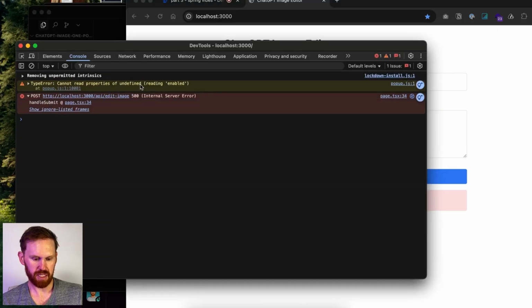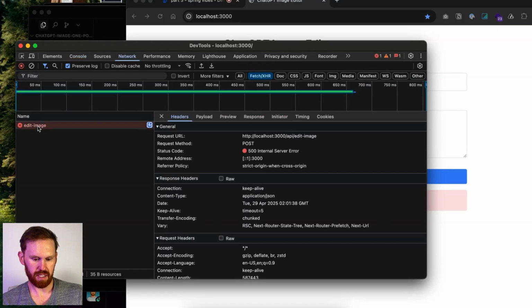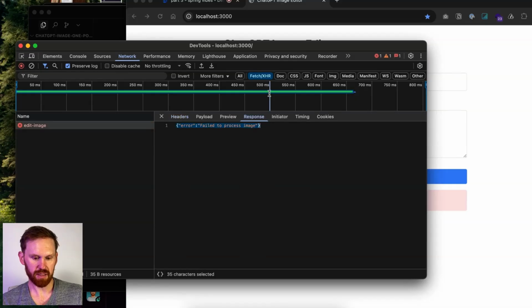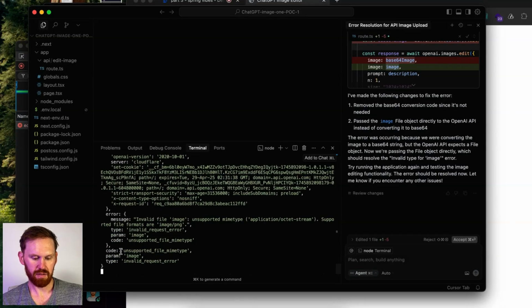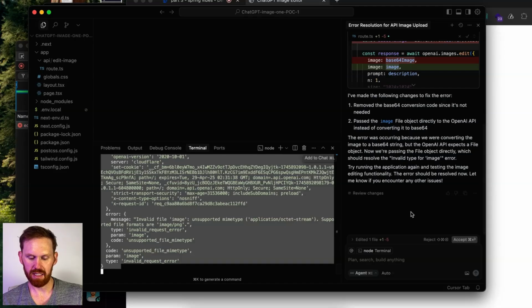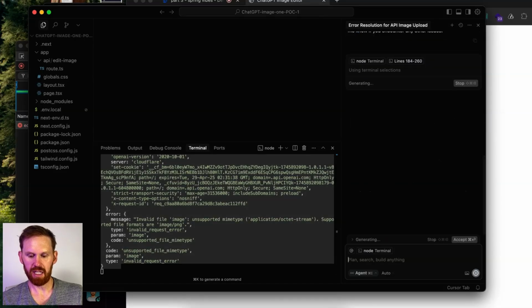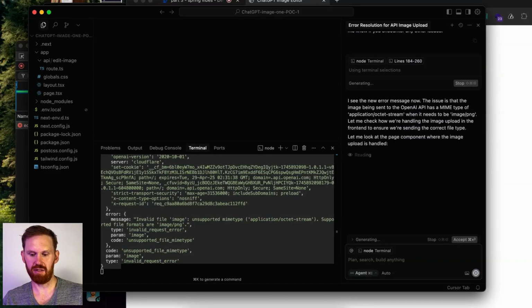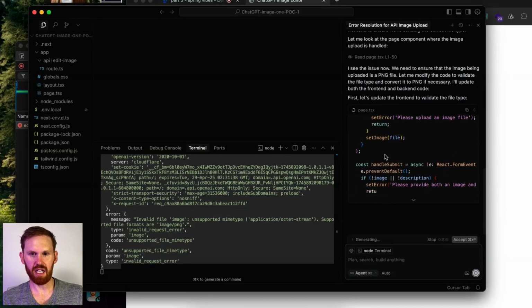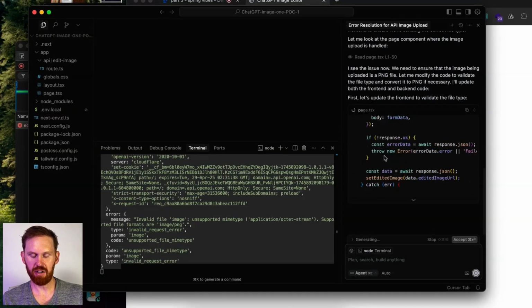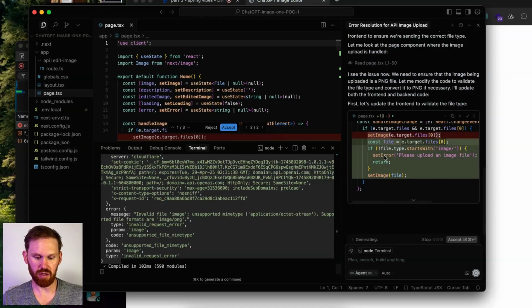Okay, interesting. That time we did get a 500 failed to process image. It looks like it doesn't like the new format either. I'm not going to start a new context or a new session this time because this is an ongoing issue with the existing error and the changes that it just made. So we're going to stay here.